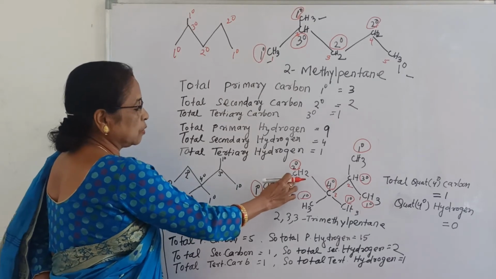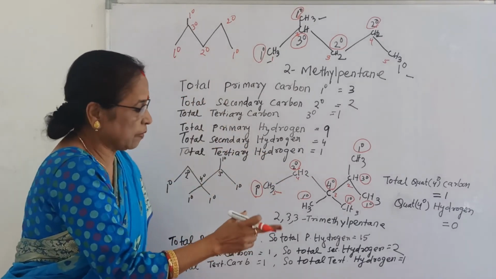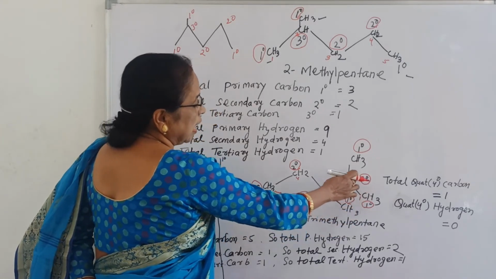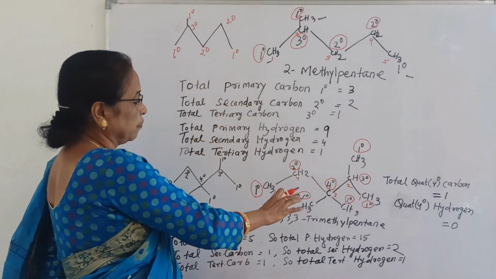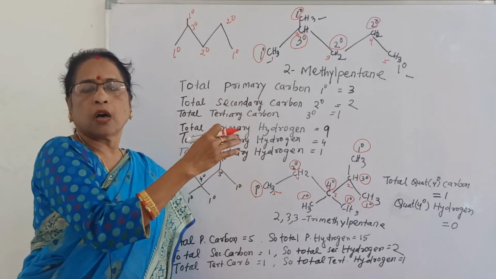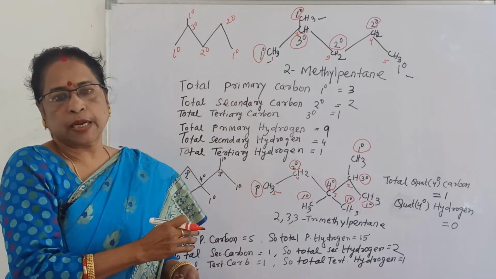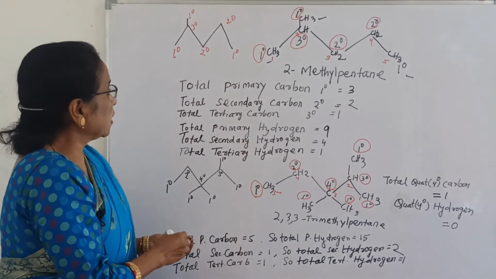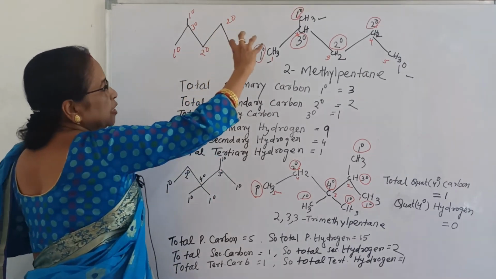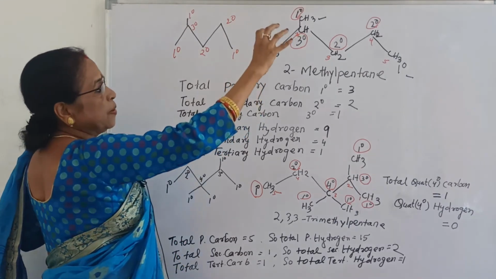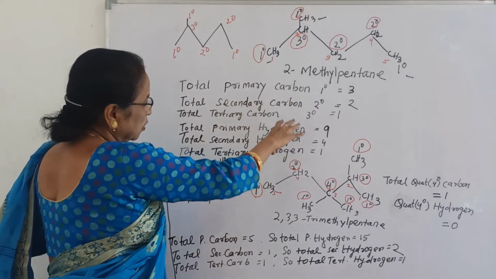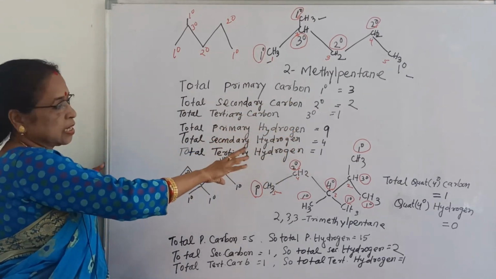Again see, secondary hydrogen 2 and secondary carbon is 1, that is why 2 hydrogen. Tertiary carbon that is here, and it is only 1 hydrogen. And quaternary carbon has no hydrogen because it is attached to 4 other carbon atoms which already satisfy its valency 4. Now here I hope it is clear. Again I want to say, this is the structure of 2-methyl pentane. If it is CH3, remember, it is primary, if it is CH2 the secondary, if it is CH then tertiary carbon, and the number of hydrogen is according to that it is attached.